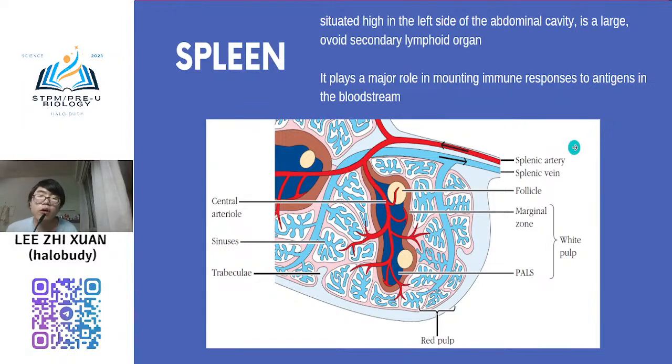Okay, another organ, spleen. Okay, spleen plays the major role in mounting immune response to antigen in the bloodstream. Okay, so normally spleen is situated high in the left side of your abdominal cavity. Is a large ovoid secondary lymphoid organ. Okay, there is one type of lymphoid organ. So the major is mounting immune response to antigen in the bloodstream. Okay, so apa maksud dia?